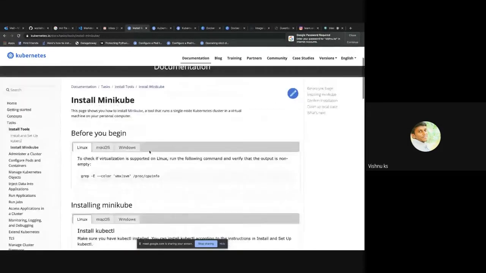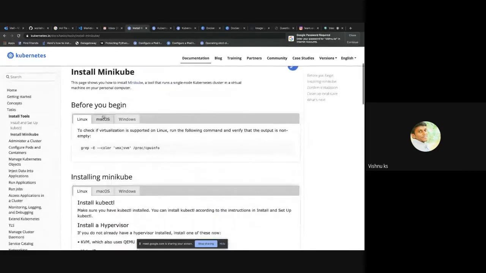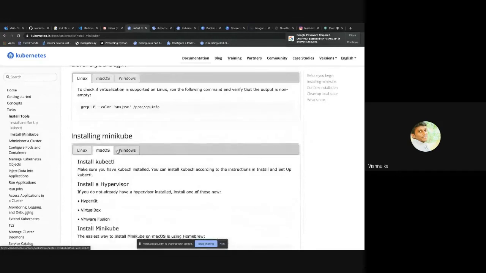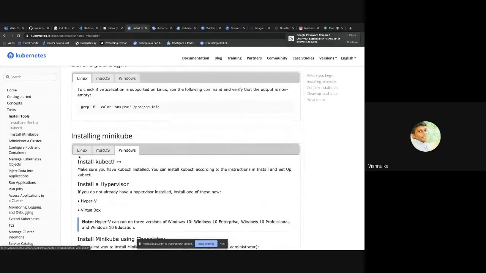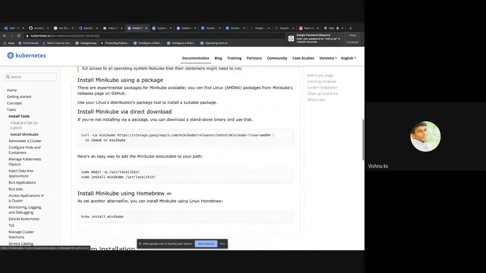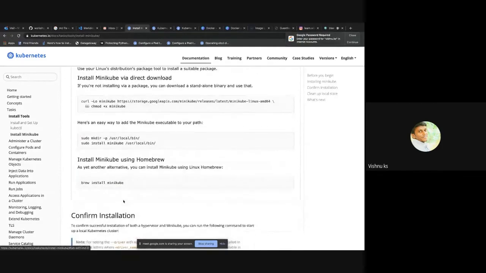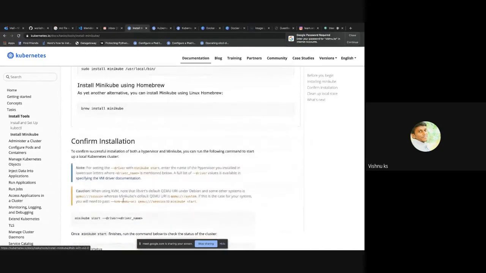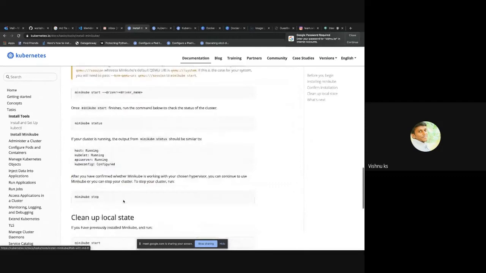Here are the commands for macOS and Windows. You can just switch it like this. So this is how you can set up a small cluster on your laptop for your experiments.